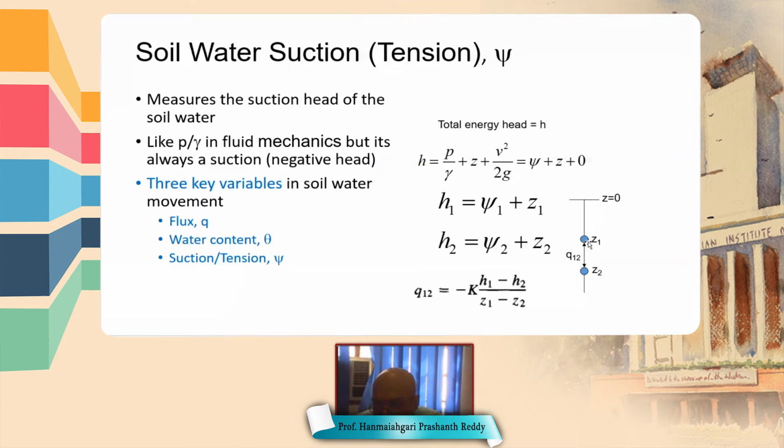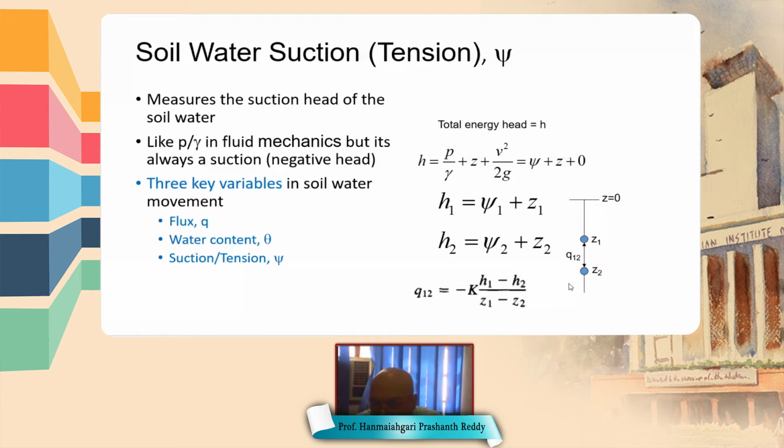The total head at depth Z1, H1, is equal to psi1 plus Z1, where psi1 represents the suction pressure and Z1 represents the gravity head or elevation head. Similarly, H2 is equal to psi2 plus Z2.